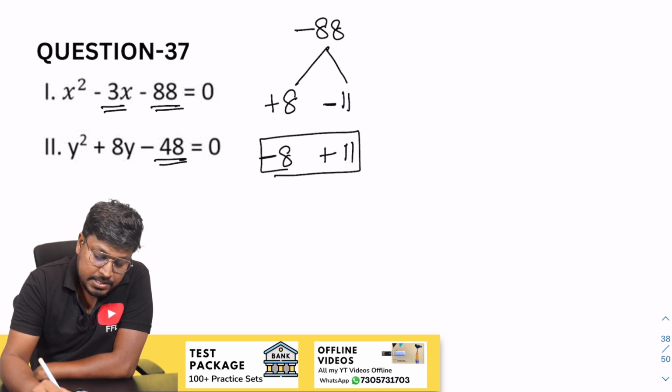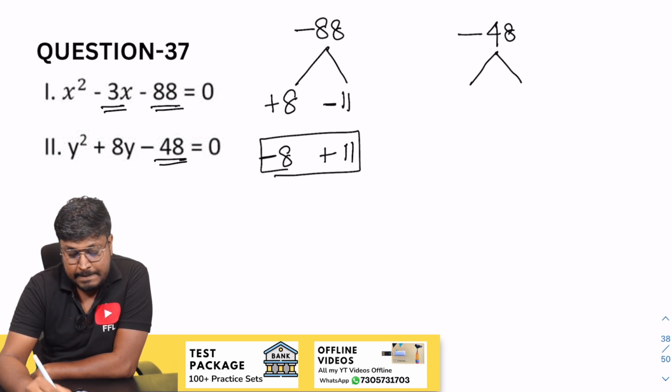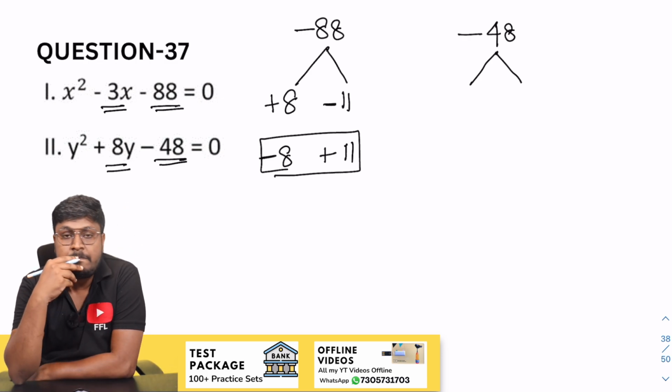So second will be minus 48. Again, our target is to get 8 here.